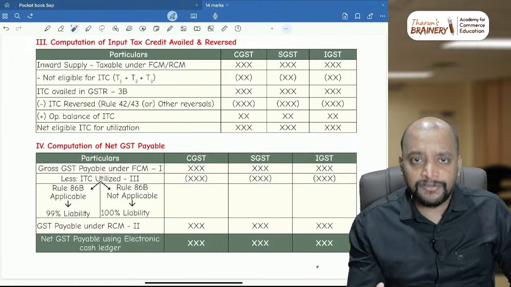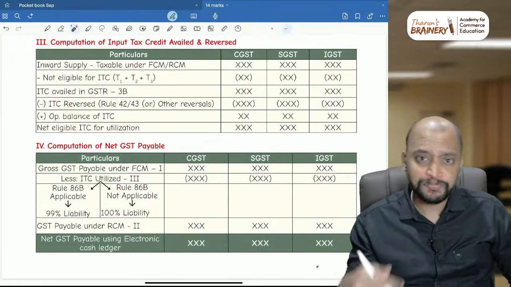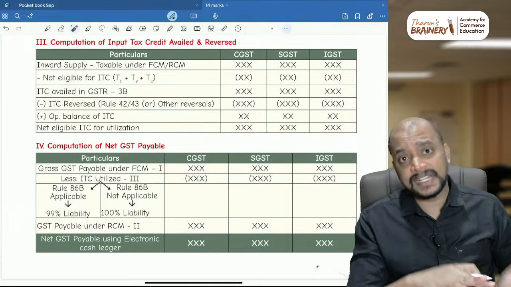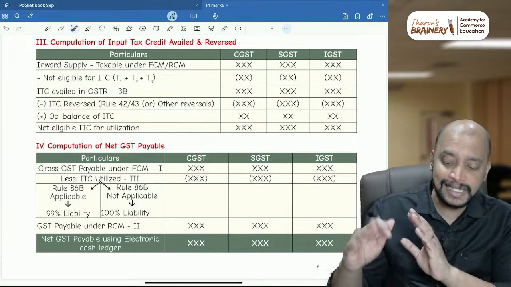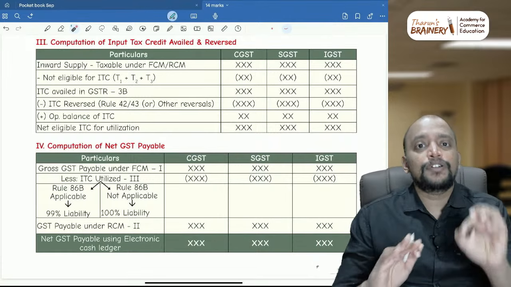So anyway you can follow, but depending upon the question you need to do that. That is the excess balance of IGST. Then CGST, SGST balance we use for CGST, SGST. If there is any excess balance of credit of CGST, SGST, that we will use for IGST. But when we do this, you need to check for rule 86B.